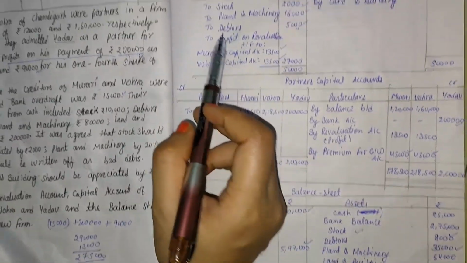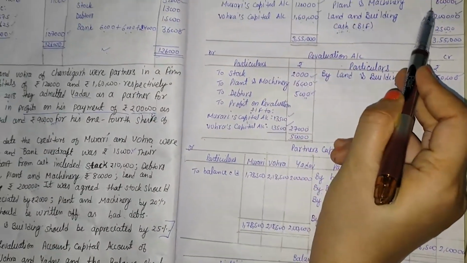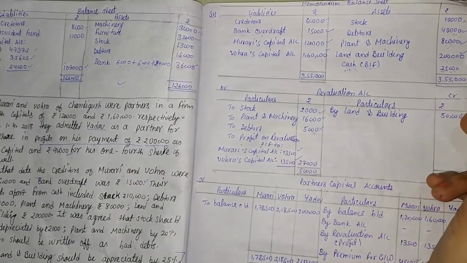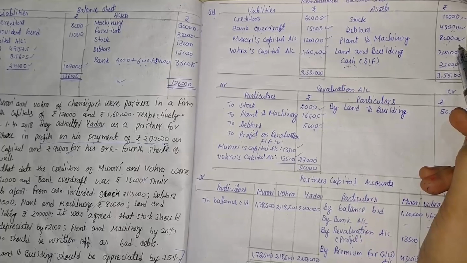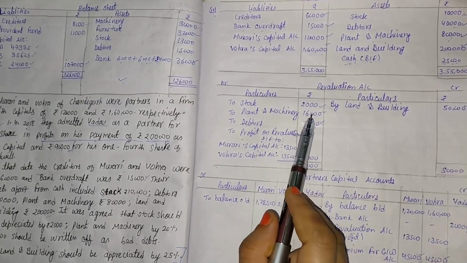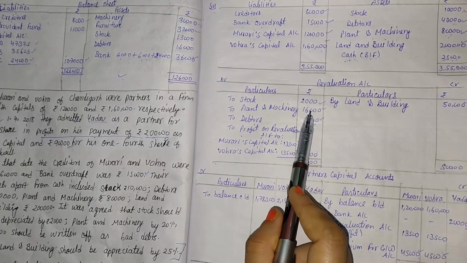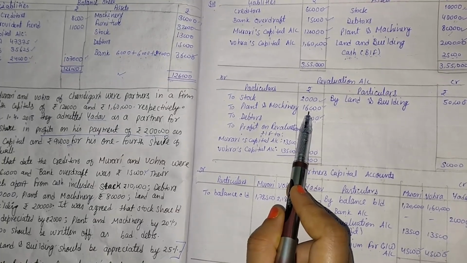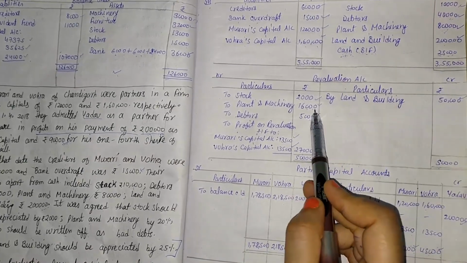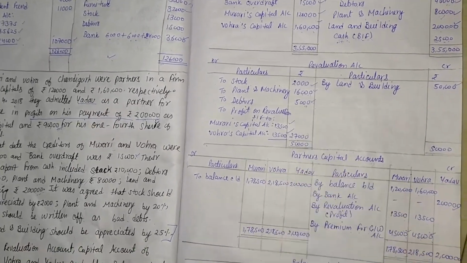The next point given in the question is plant and machinery. Here the value of plant and machinery is 80,000. And one more piece of information is given in the revaluation account. It means the plant and machinery account is reduced by rupees 16,000. So 80,000 minus 16,000 is 64,000.